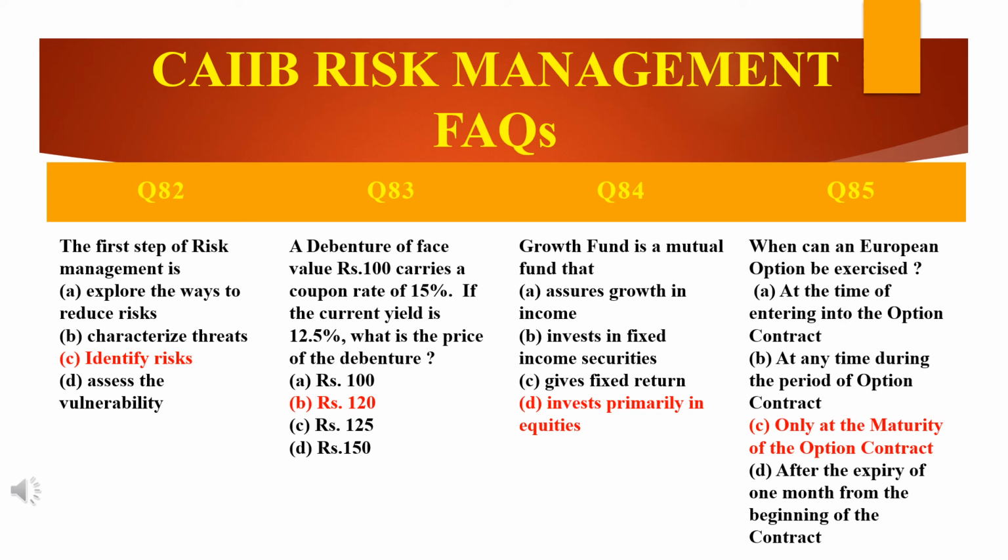Moving to the next question, growth fund. Growth fund is a mutual fund that dash: assures growth in income, or invests in fixed income securities giving fixed return, or invests primarily in equities. Now see here, growth fund itself means equity. It indicates only equity, high risk, high return. So invest primarily in equity. That's why it's high risk, high return.